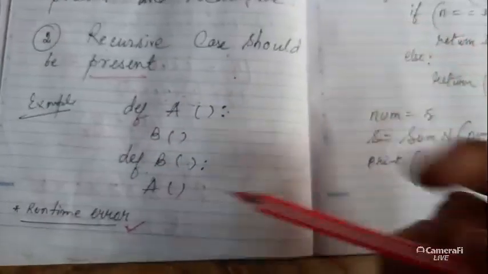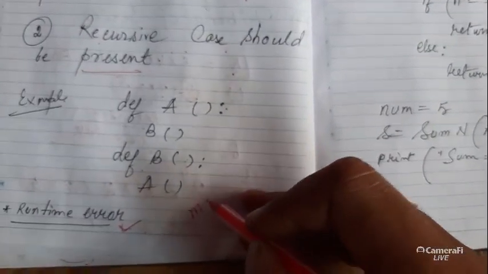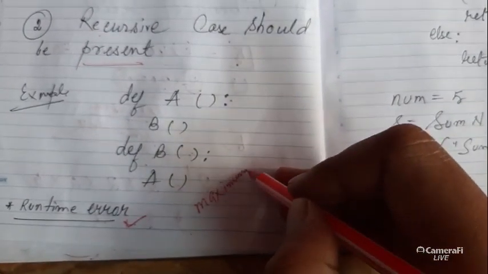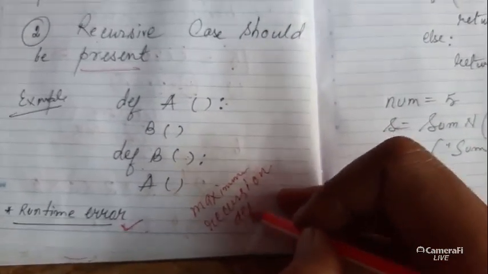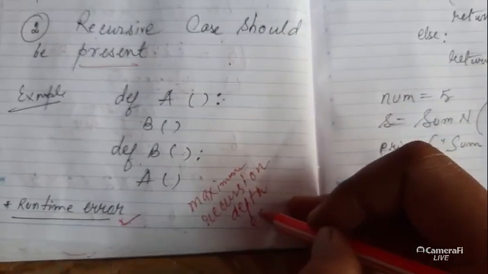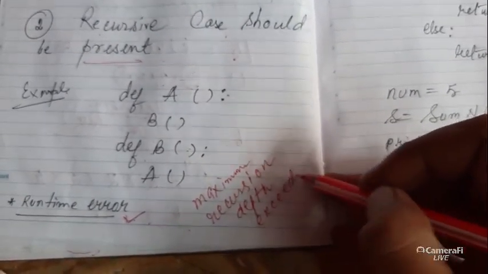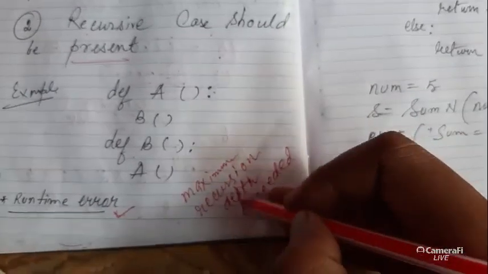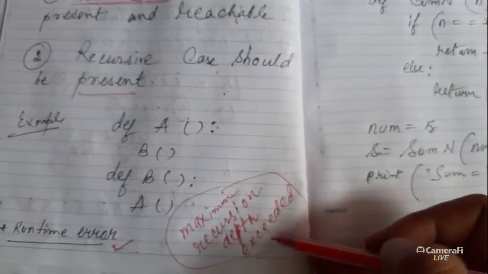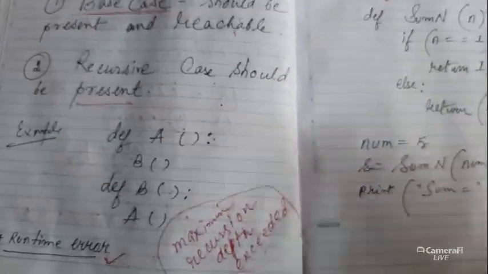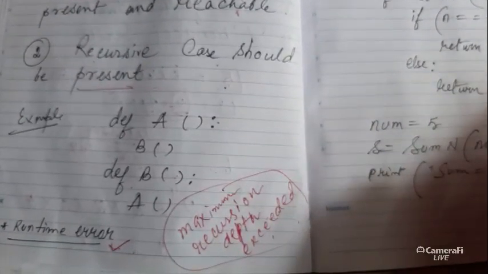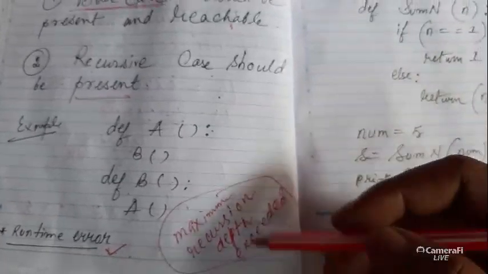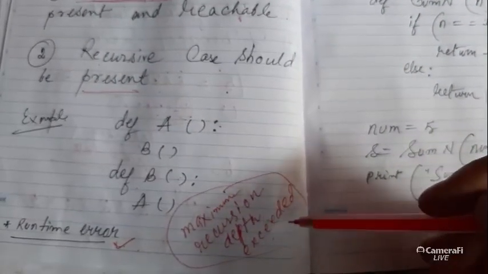Whenever it stops working, it is actually called maximum recursion depth exceeded. You can note down the point: maximum recursion depth exceeded. What does it mean? Yesterday when we ran the program, you could see it was printing something on the screen, but after a few seconds it stopped working. The console stopped. That is called maximum recursion depth exceeded.